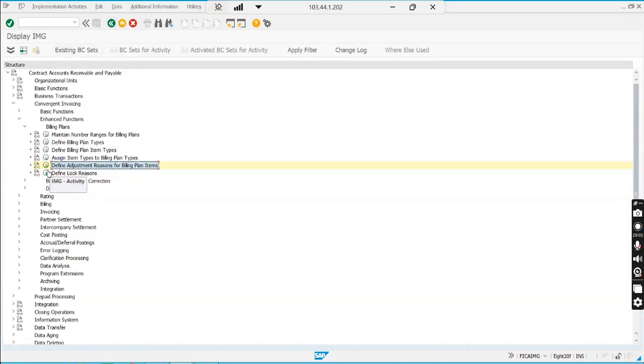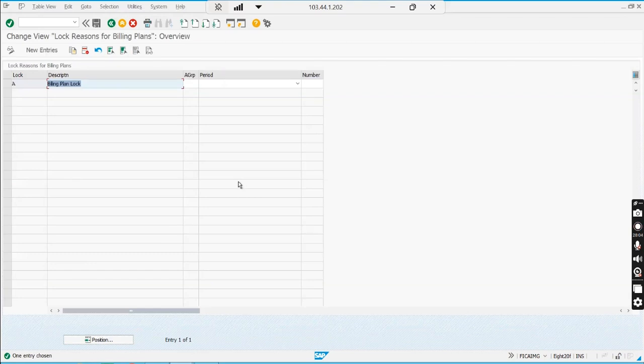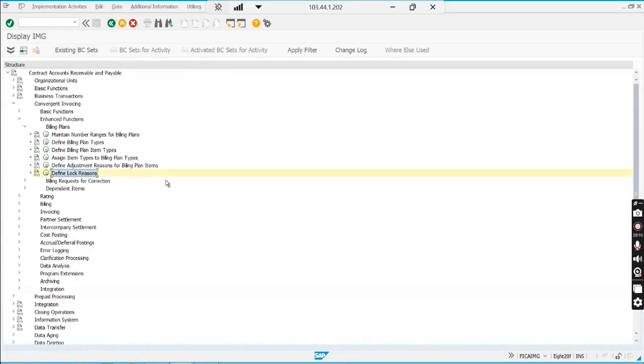And the next one is lock. We can set a lock so that the billing plan will be locked for some time. Again a lock is already created, no need to create any more. That's it. That is the end of configuration.